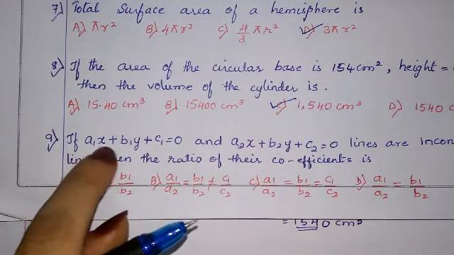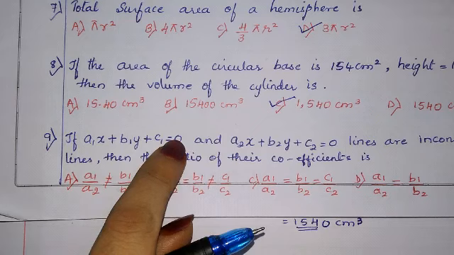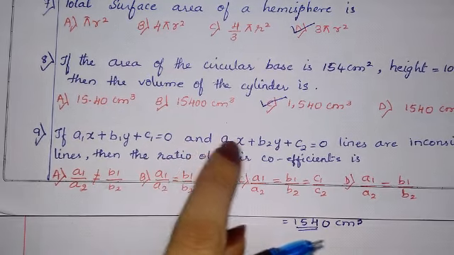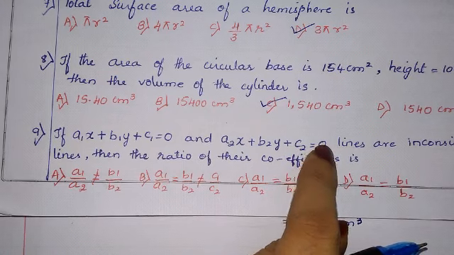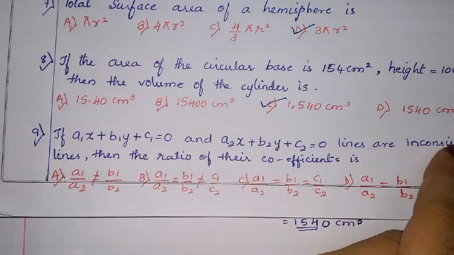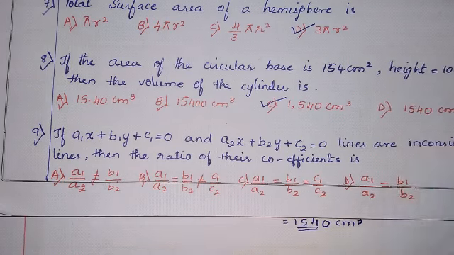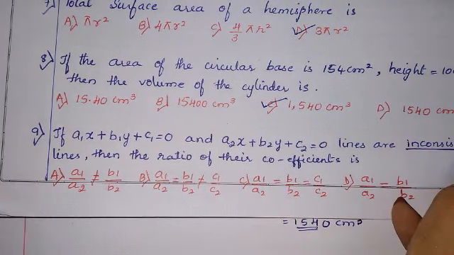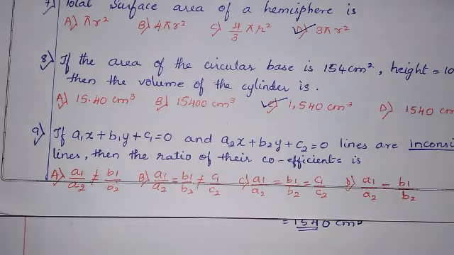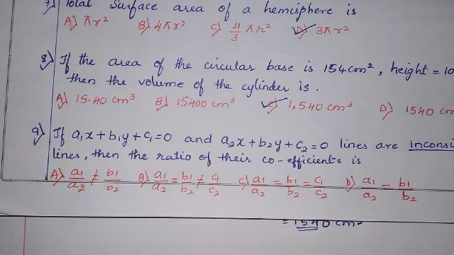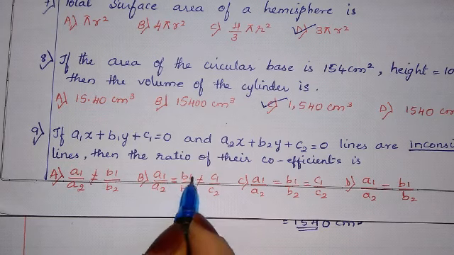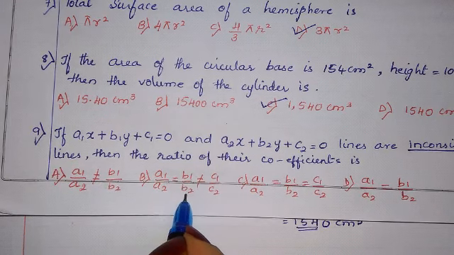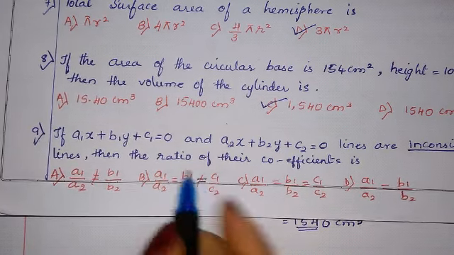If a1x plus b1y plus c1 equals 0 and a2x plus b2y plus c2 equals 0, the lines are inconsistent. The condition for lines to be inconsistent is a1 upon a2 equals b1 upon b2, which is not equal to c1 upon c2.